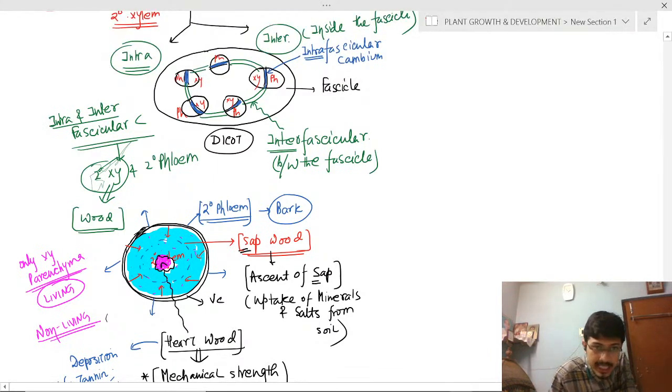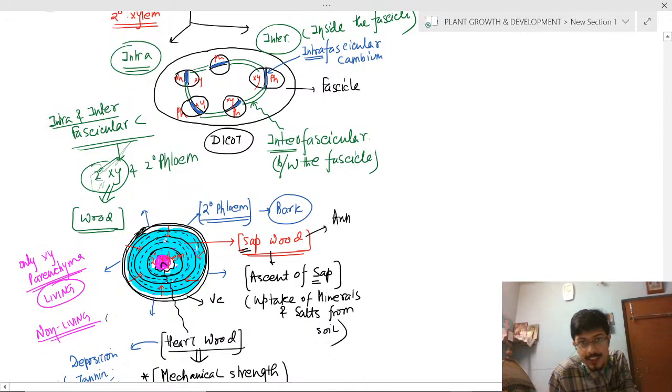Okay. So in the sapwood there will be alternating dark and light. This is a light and this is a dark. This is also a light. This is also light, and also then there is the dark. So in the sapwood there will be annual rings.